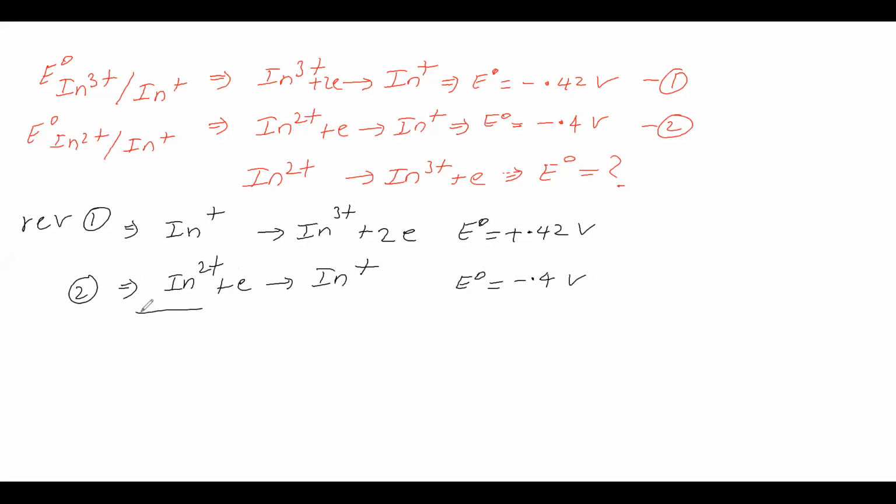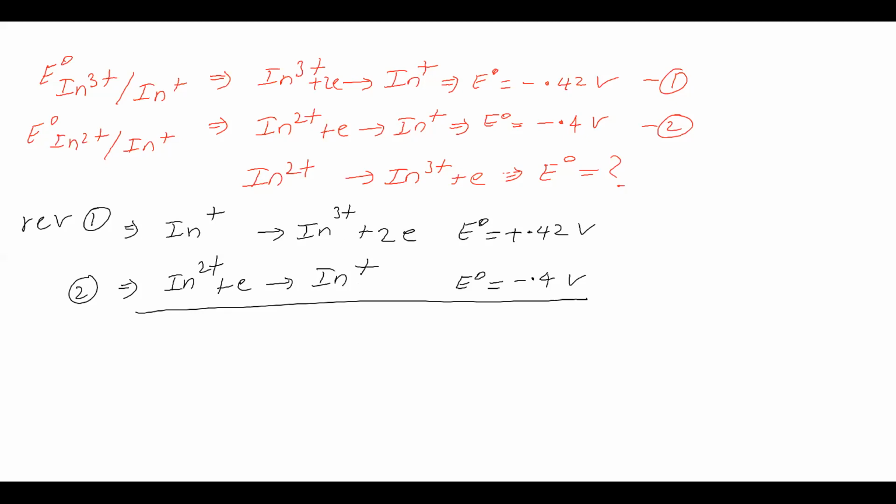Next we will go for the required thing. What is the required thing? It is In plus 2 gives In plus 3 plus 1 electron. To get this, we have to add these two half reactions. You understand that chemical reactions, chemical equations, can be treated as algebraic expressions. So we can add these two half reactions.